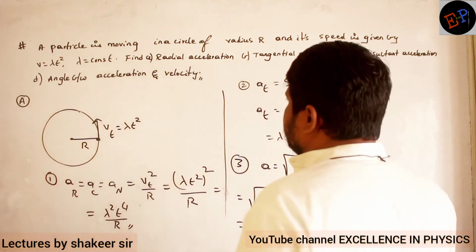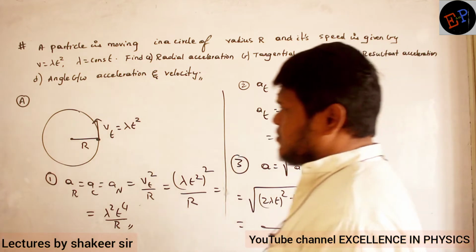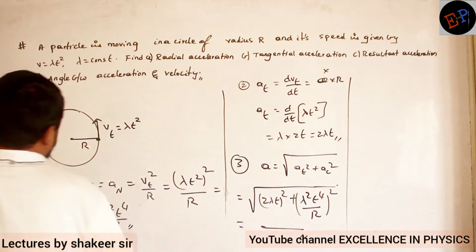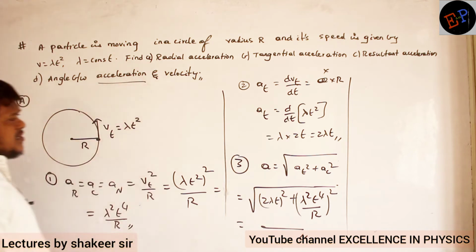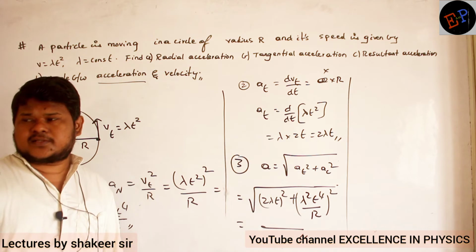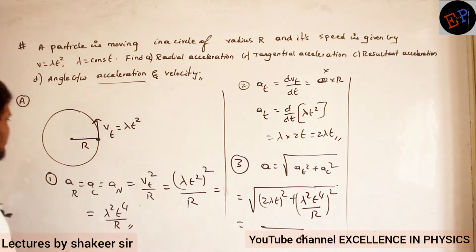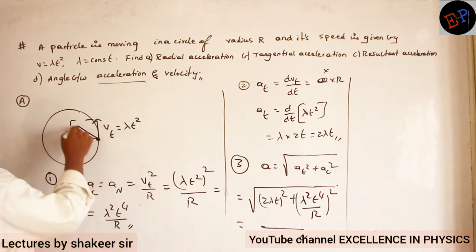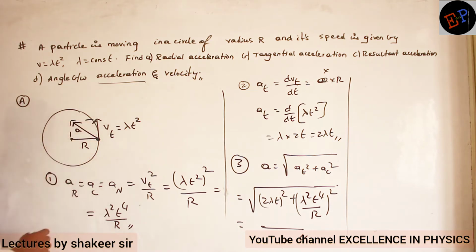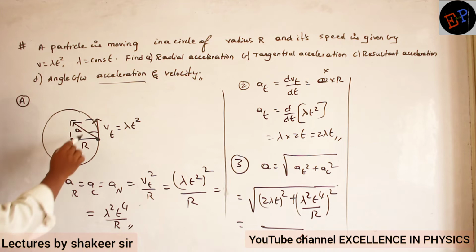Then what is the third one? He is asking the angle between velocity and acceleration. What is meant by velocity and acceleration? Angle between tangential velocity and resultant acceleration. Acceleration always means resultant acceleration only. You should take resultant acceleration. So I have to take the resultant acceleration in this direction. This is the resultant acceleration, so he is asking us to find this angle, theta.